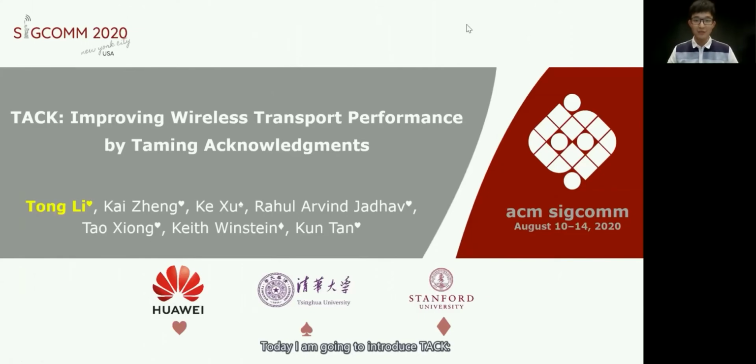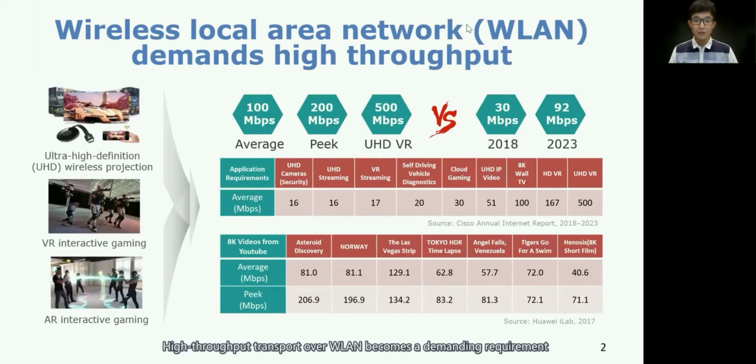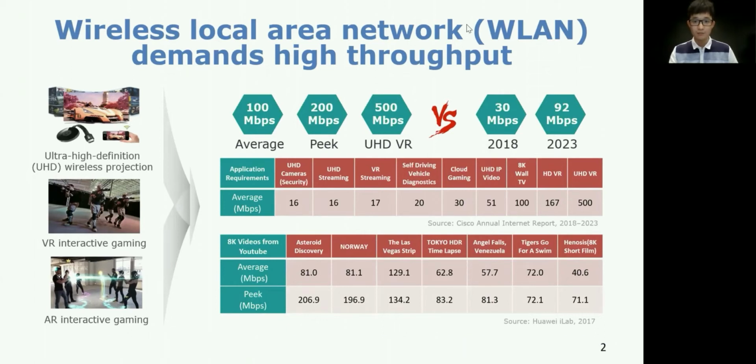Today I'm going to introduce TACK, Improving Wireless Transport Performance by Taming Acknowledgments. High throughput transport over WLAN becomes a demanding requirement with the emergence of applications such as UHD wireless projection, VR-based interactive gaming, and so on. However, the current WLAN connection speed is still far from satisfactory for UHD video-based applications.